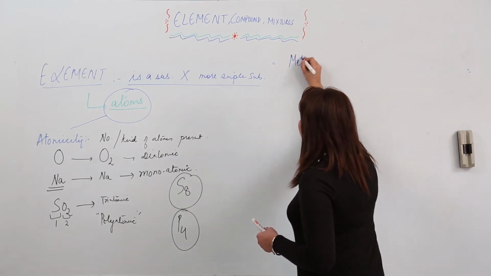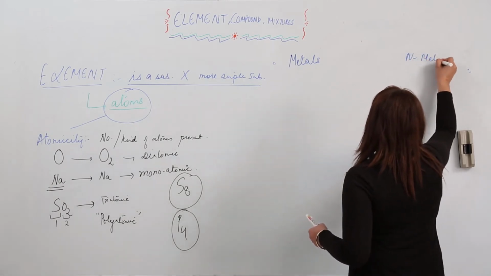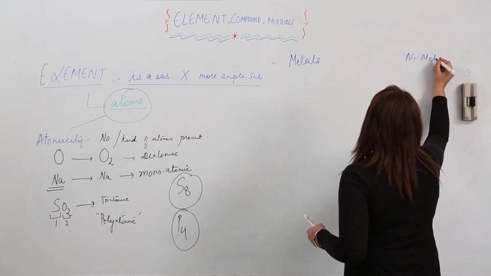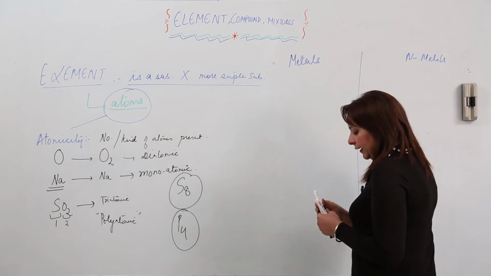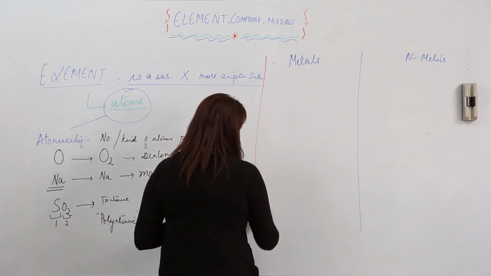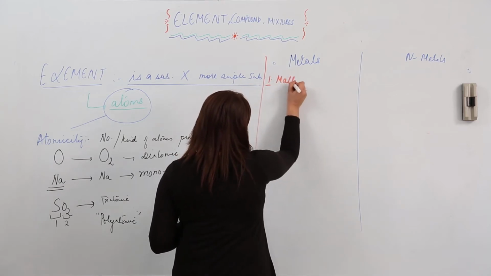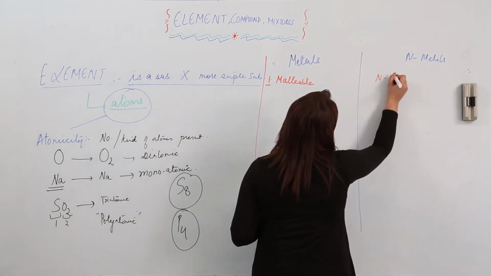So I am just considering the metals and the non-metals first. We will be taking metalloids and the noble gases after. We will be doing this metals and non-metals difference in the characteristics, right? So metals are actually malleable. Non-metals are non-malleable.